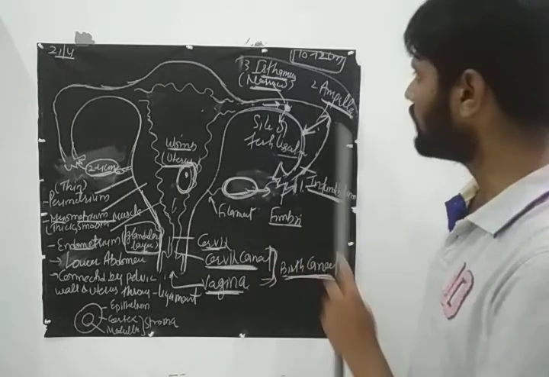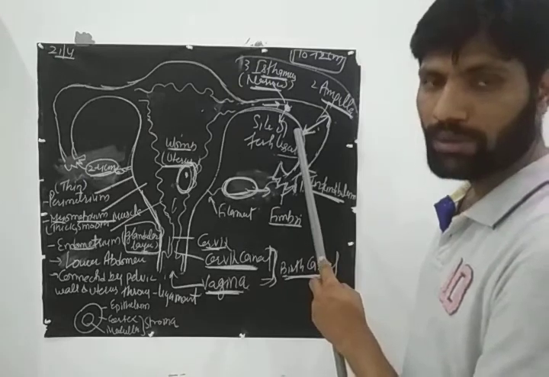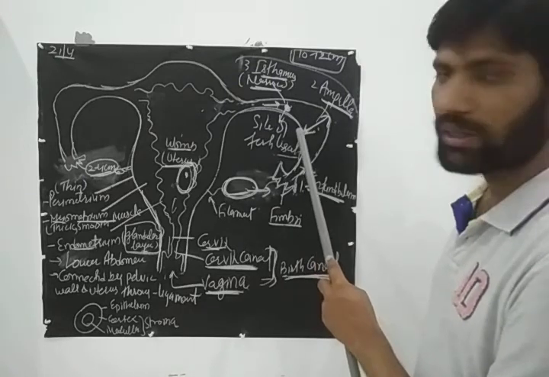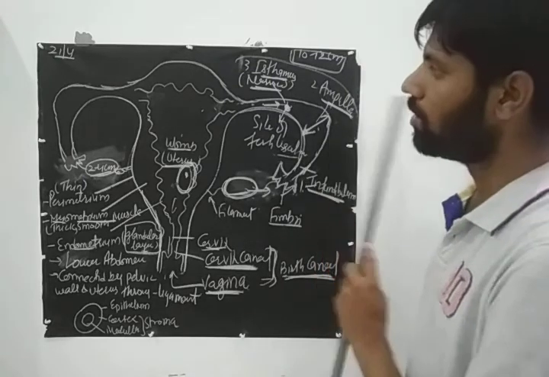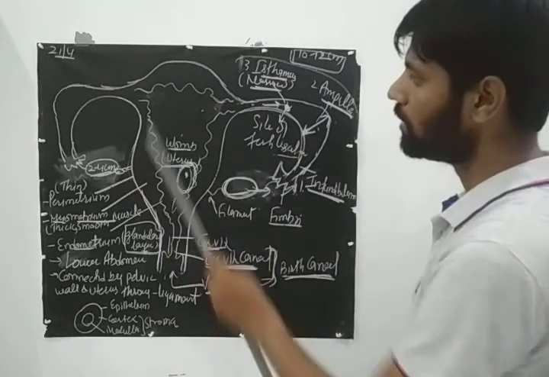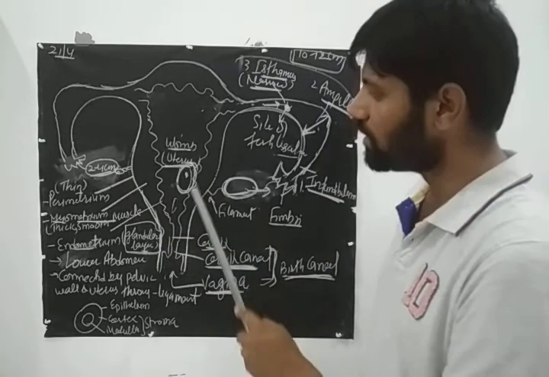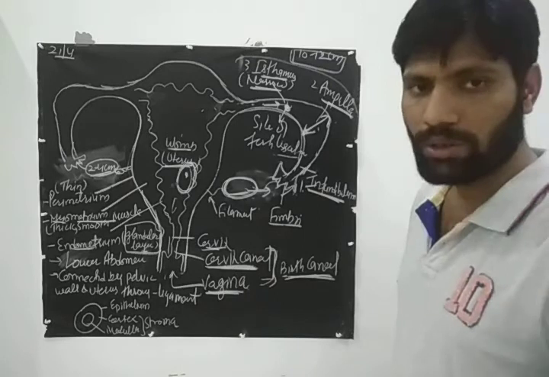So all these three parts form the fallopian tube or oviduct. This is about 10 to 12 centimeter long. Both sides of the isthmus open into an inverted pear-shaped structure that is known as womb or uterus.